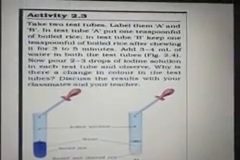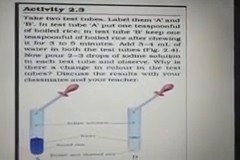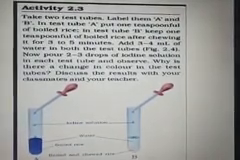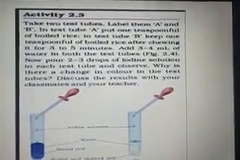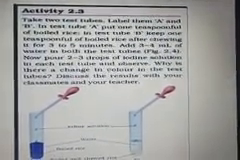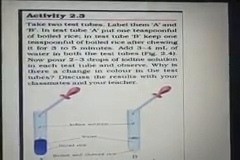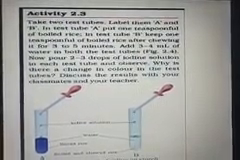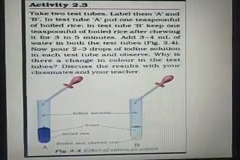Children, there is one activity in your book, that is 2.3. Here we have to check what is the importance of saliva on the starch. Okay, starch is a complex form of carbohydrate. So see, you have to take 2 test tubes, label them as A and B. In test tube A, put 1 teaspoonful of boiled rice.